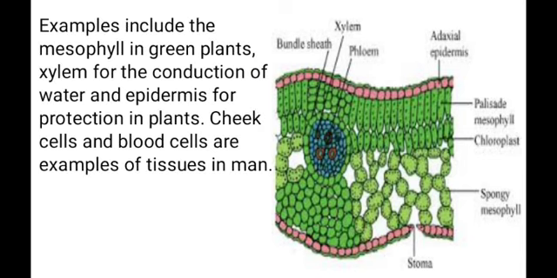Examples of cells living as part of a multicellular organism are the mesophyll cell in green plant, the xylem vessel that is used for conducting water in plants also. We also have the epidermis that acts as protective units for plants. Then we have the cheek cell and also the blood cells. These are examples of tissues in man. That is when cells come together to form tissue. These are examples of cell living as part of a multicellular organism. This is where I'm going to stop today.